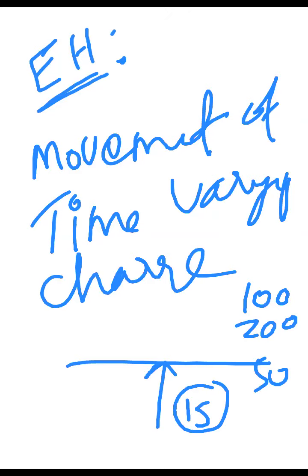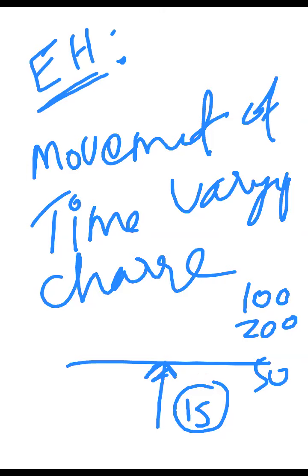What is that meaning? I'm observing the number of charges crossing this junction. This is the wire, and I'm standing here observing how much charge is moving every second. It keeps on varying: 100, 200, 300, or in the opposite way 50, 20, 10, or sometimes 0, no charge. That is the movement of time varying charge. Charges are moving at some velocity, but the amount of charge moving is not constant with respect to time. It keeps varying. So movement of time varying charge will give you the electromagnetic field.